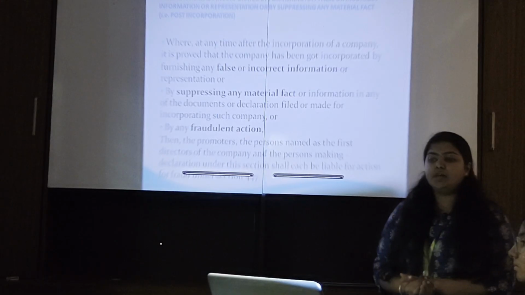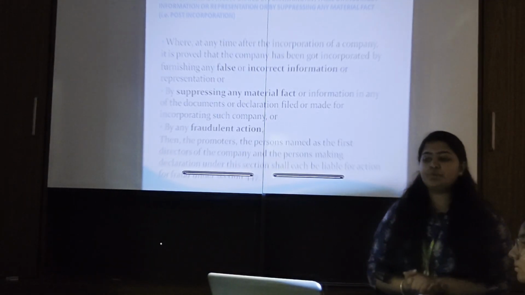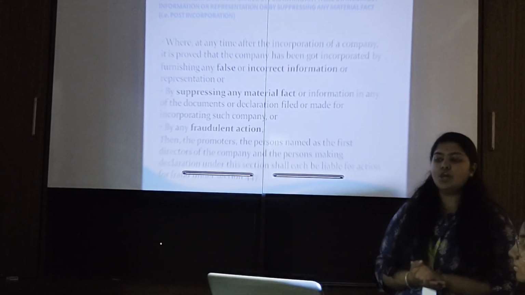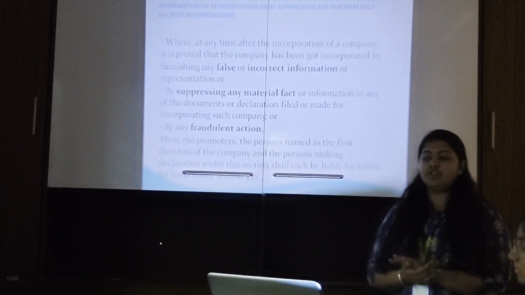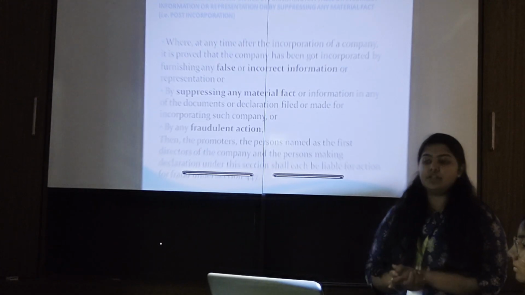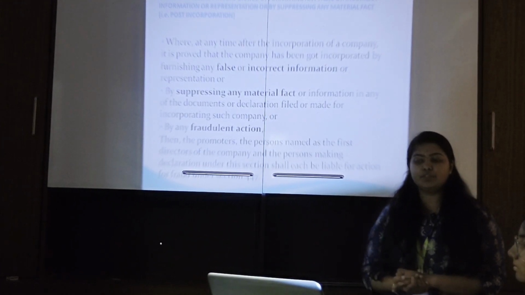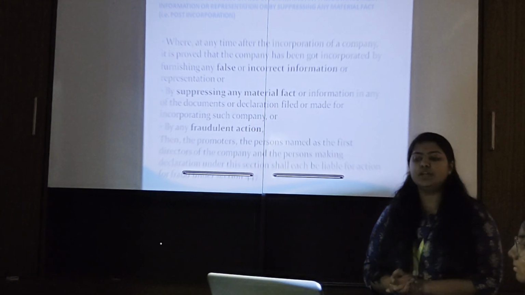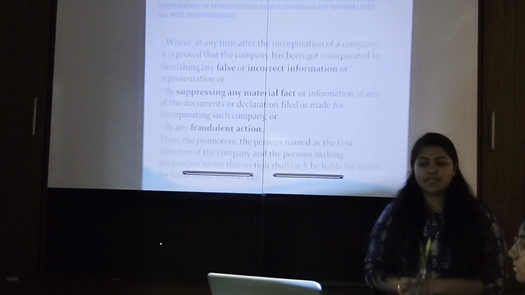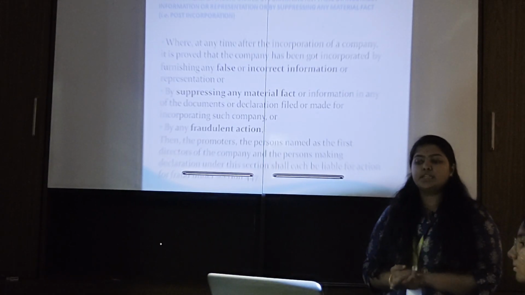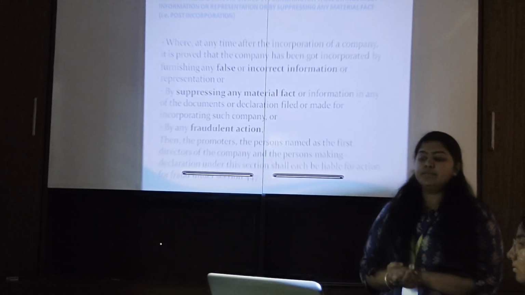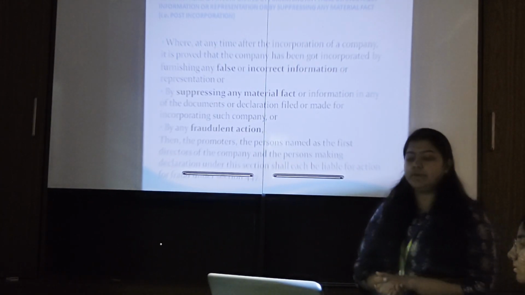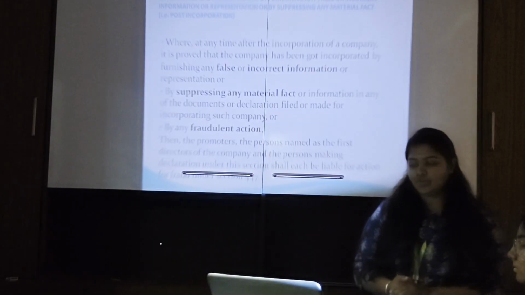Where at any time after the incorporation of the company it is proved that the company has got incorporated by furnishing false or incorrect information or false representation, or by suppressing any material fact or information in any of the documents or declarations filed or made for incorporation, or by any fraudulent action, then the promoters, the persons named as the first directors of the company, and the persons making the declaration under the section shall each be liable for action for fraud under section 447.